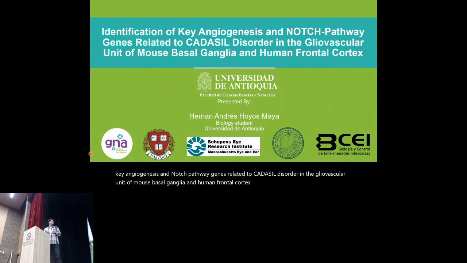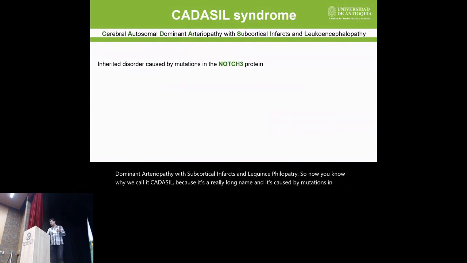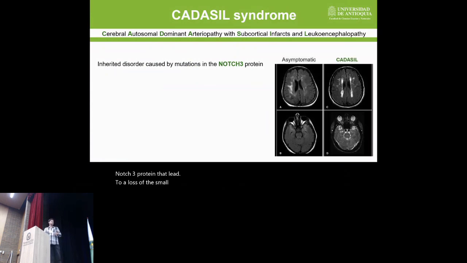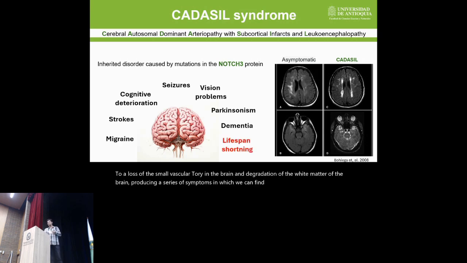So, to do a brief introduction about CADASIL. CADASIL stands for Cerebral Autosomal Dominant Arteriopathy with Subcortical Infarct and Leukoencephalopathy. So now you know why we call it CADASIL, because it's a really long name. And it's caused by mutations in the Notch3 protein that lead to a loss of the small vasculature in the brain and a degradation of the white matter of the brain, producing a series of symptoms in which we can find vascular stroke, seizures, and dementia, leading to lifespan shortening.